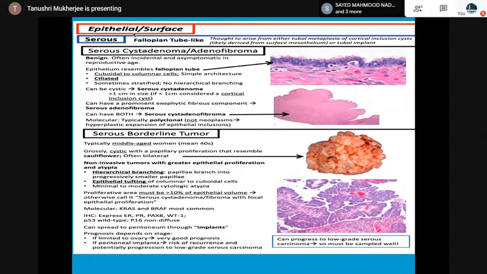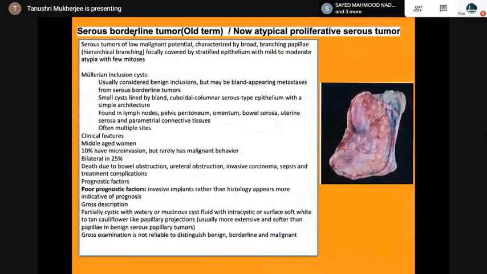Then the atypical proliferative serous tumor, low malignant potential: broad branching papillae, hierarchical branching, focally covered by stratified epithelium, mild to moderate atypia with few mitoses. Occurs in middle-aged women. Poor prognostic factors are invasive implants rather than histology.